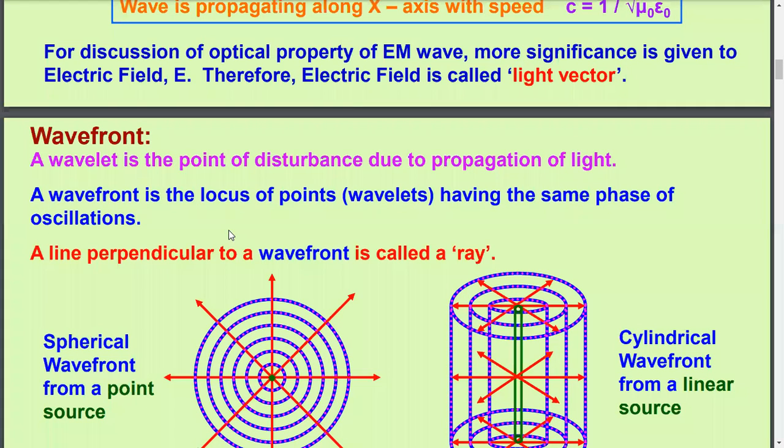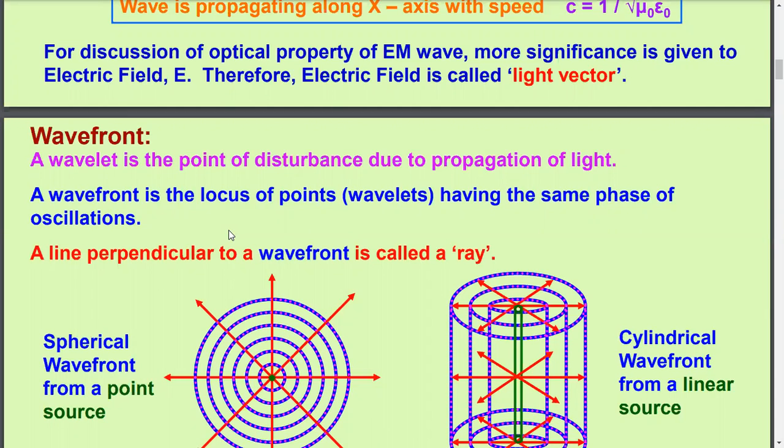Now, a wavelet is a point of disturbance due to propagation of light. You know well that when light passes through the space or in a material medium, then it produces a disturbance, and the point where this disturbance has been generated, that point acts as a secondary source of light, as if wave is coming from that disturbing point.